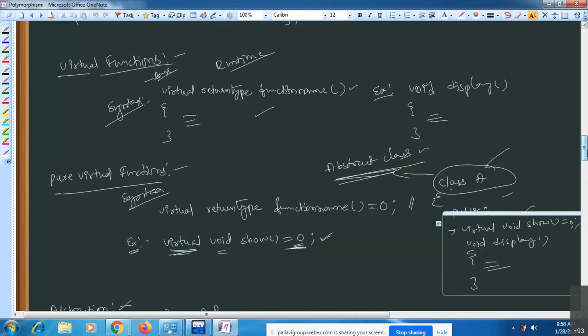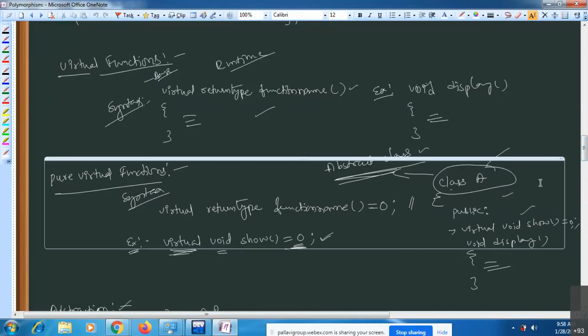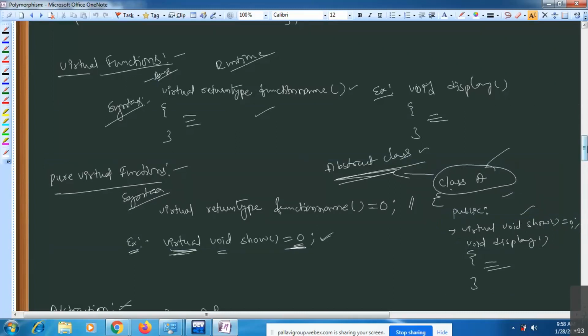Now this particular class, here A is there, right? This A you can call an abstract class, because an abstract class has at least one pure virtual function.